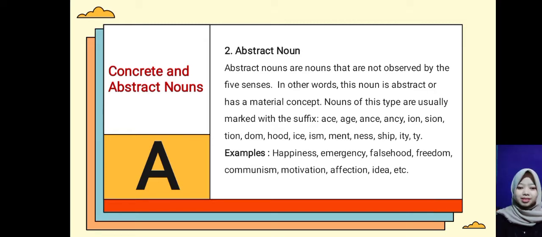For examples, happiness, emergency, falsehood, freedom, communism, motivation, affection, idea.